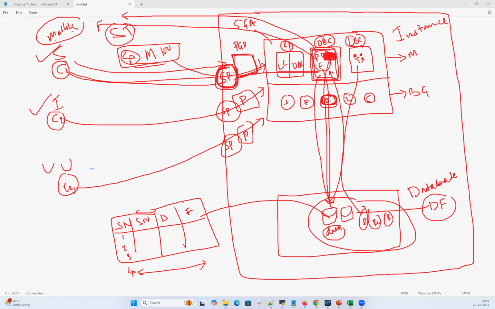Again, this is one of your interview questions: what is the job of the DB writer? Look at the buffer cache, and if there are any dirty buffers, take those dirty buffers and write them into physical files. When it will write and how frequently, we'll discuss in further classes. Another interview question: what are dirty buffers? Dirty buffers are nothing but any new or modified data in the buffer cache.